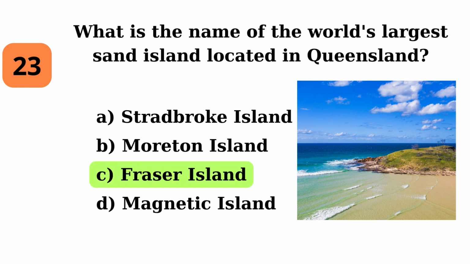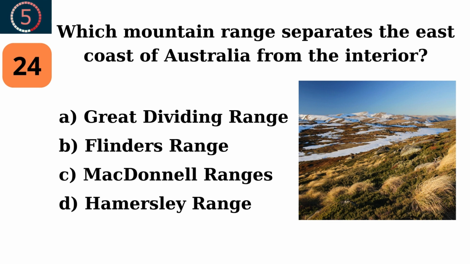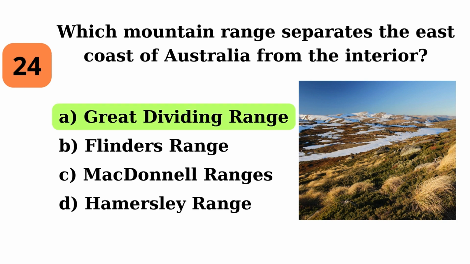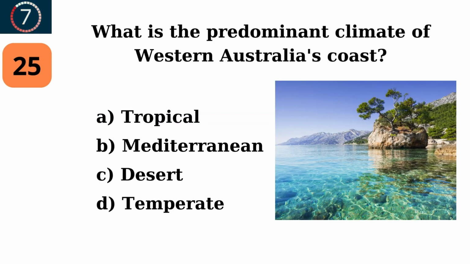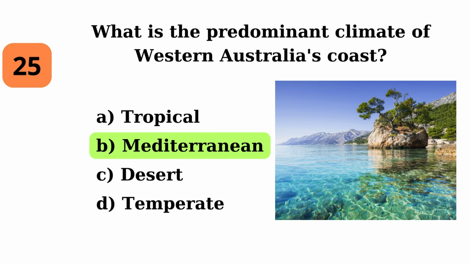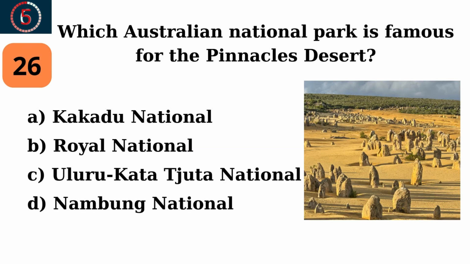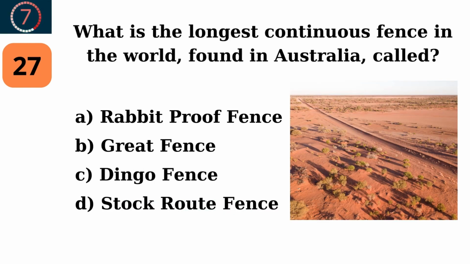Fraser Island. Which mountain range separates the east coast of Australia from the interior? Great Dividing Range. What is the predominant climate of Western Australia's coast? Mediterranean. Which Australian national park is famous for the Pinnacles Desert? Nambung National Park. What is the longest continuous fence in the world? Found in Australia. Called? Dingo Fence.